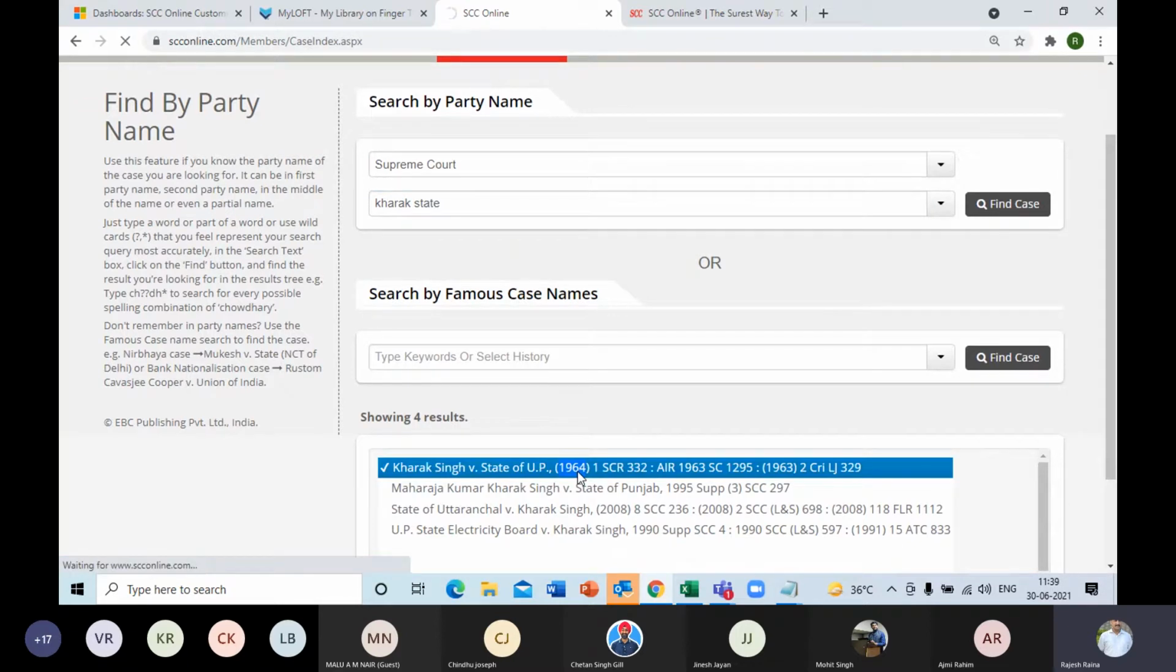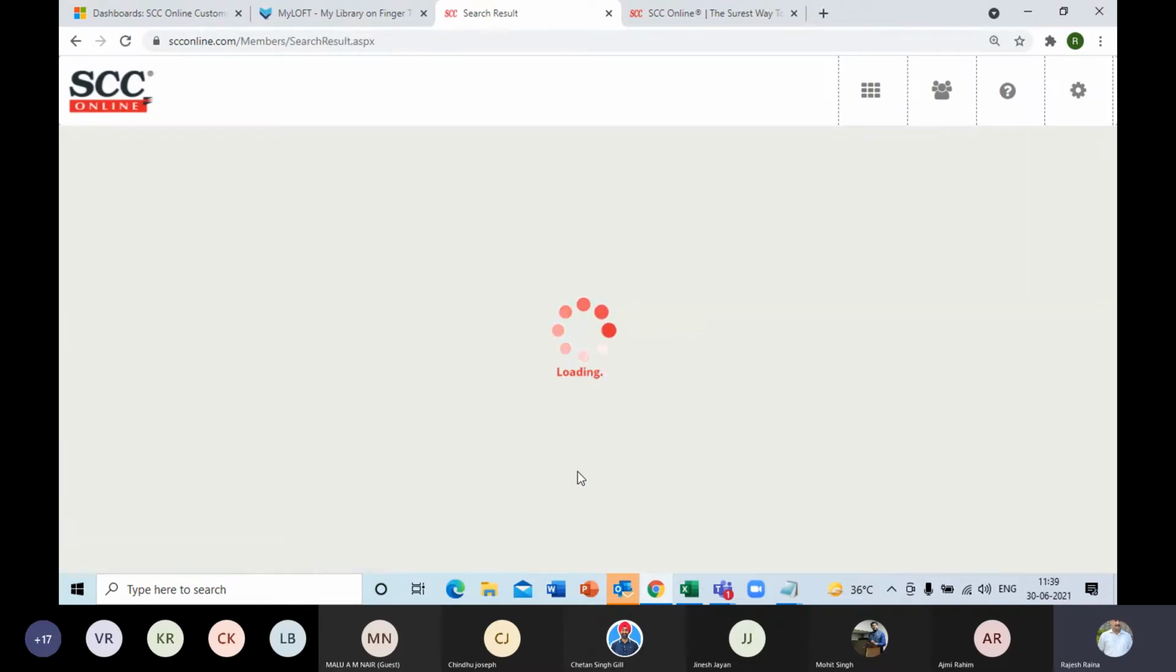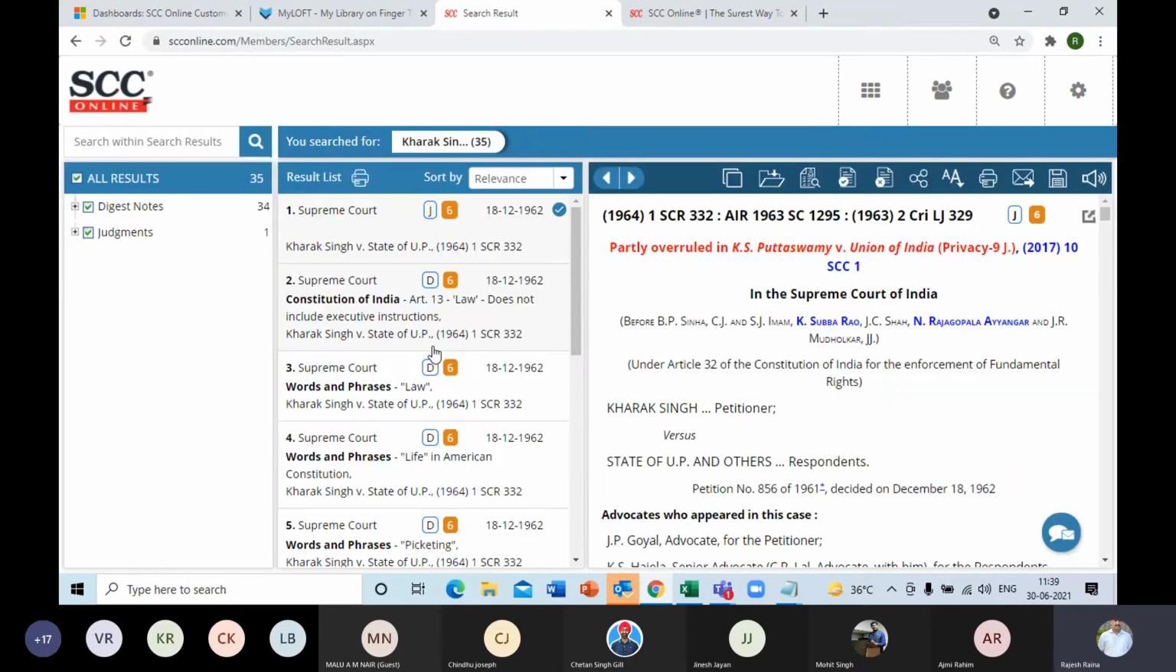You simply double click on that citation or the party name and it opens the judgment for you. Now the same format will be appearing. All results, result list, and the text of the judgment here in the third column. But you can see over here, apart from the judgment, it's also showing me the digest notes.